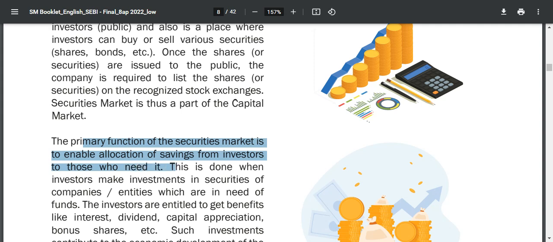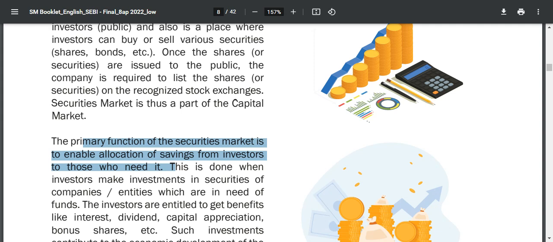So the primary function of the securities market is to enable investors to allocate their savings in various asset classes in the securities market, for those who need it.